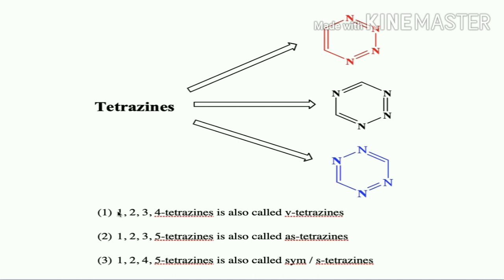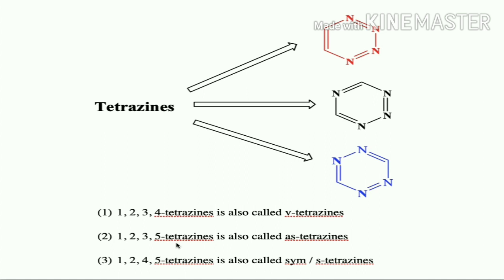So 1,2,3,4 tetrazine is also called as V-triazine. We have seen in the case of triazines also, 1,2,3 triazines are also called as V-triazine. Here 1,2,3,4 tetrazine is also called as V-tetrazine.